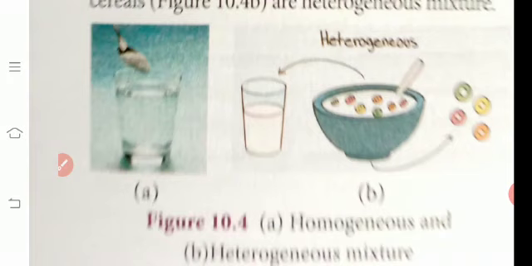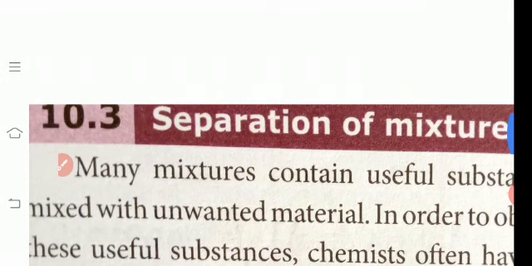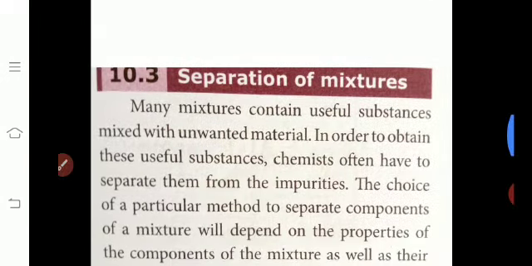Next, separation of mixtures. In a mixture having many components, how do we separate the mixture? Many mixtures contain useful substances mixed with unwanted material. Unwanted means that the material is not used.